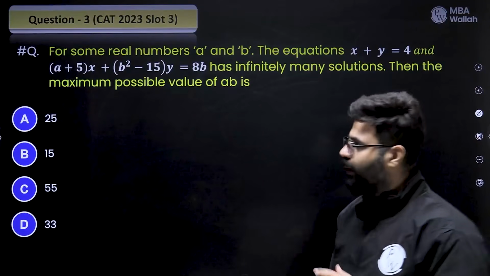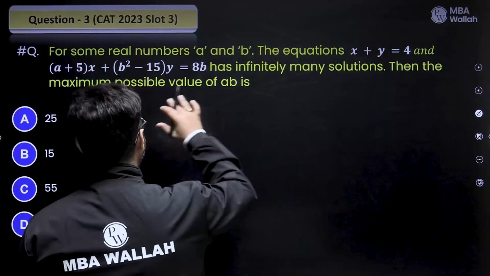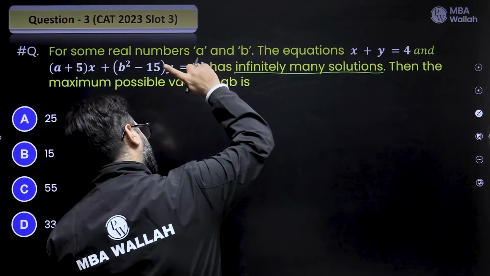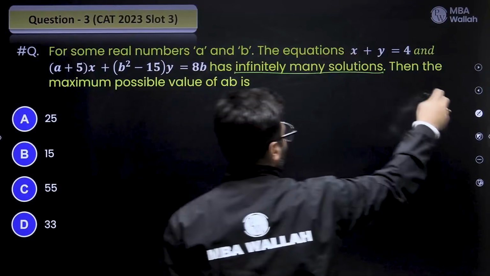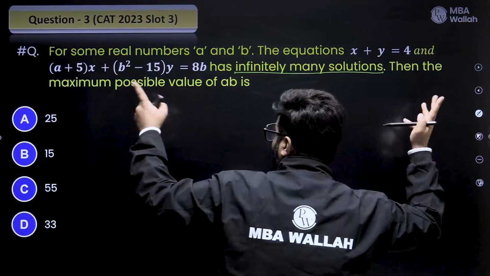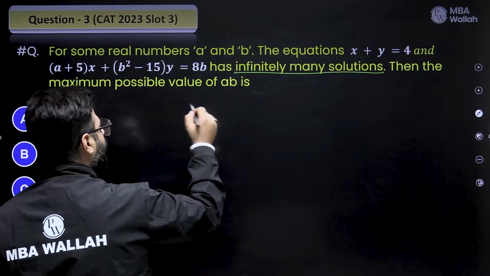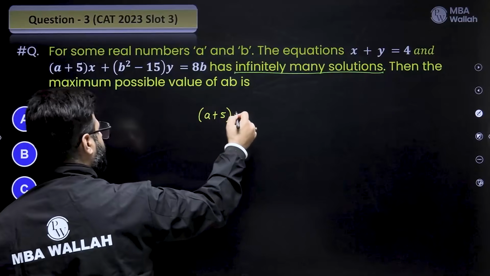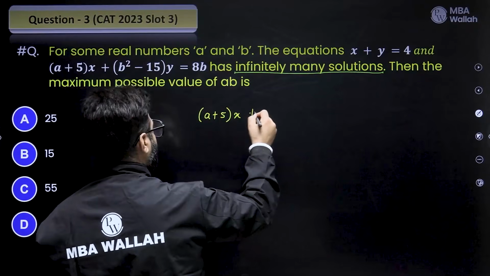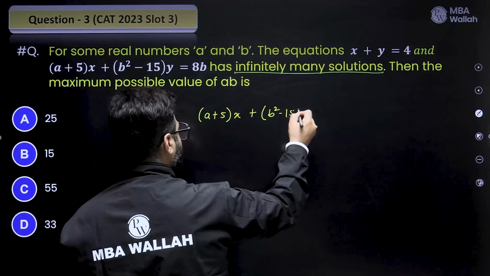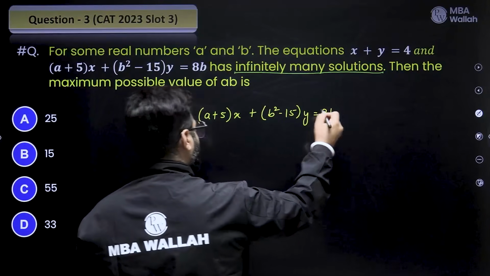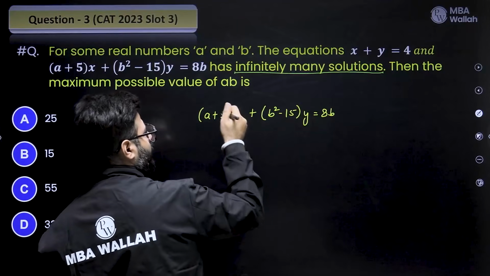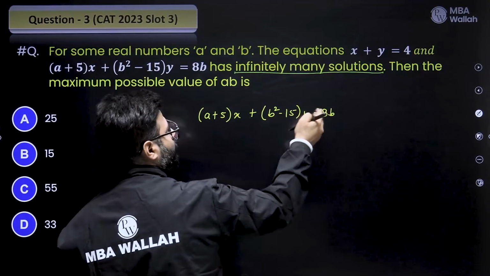Let's try. For some real numbers a and b, the equation has infinite solutions. So it is combining a pair of linear equations and maybe a quadratic later on, because you have a coefficient as b. I generally write the more complex equation first. So this is the equation in x and y, this is the coefficient of x, this is the coefficient of y, this is a constant term.